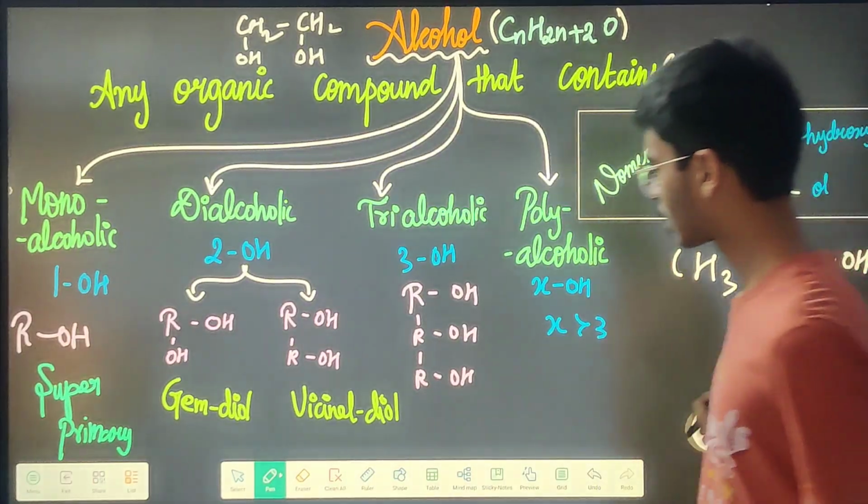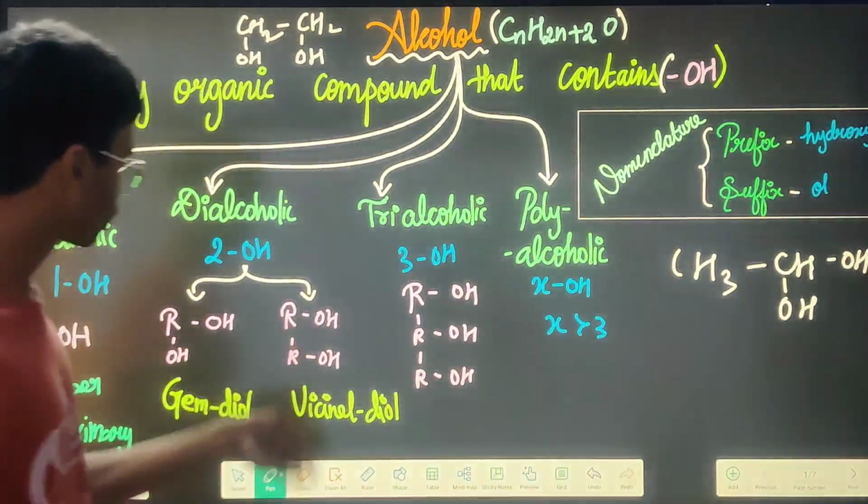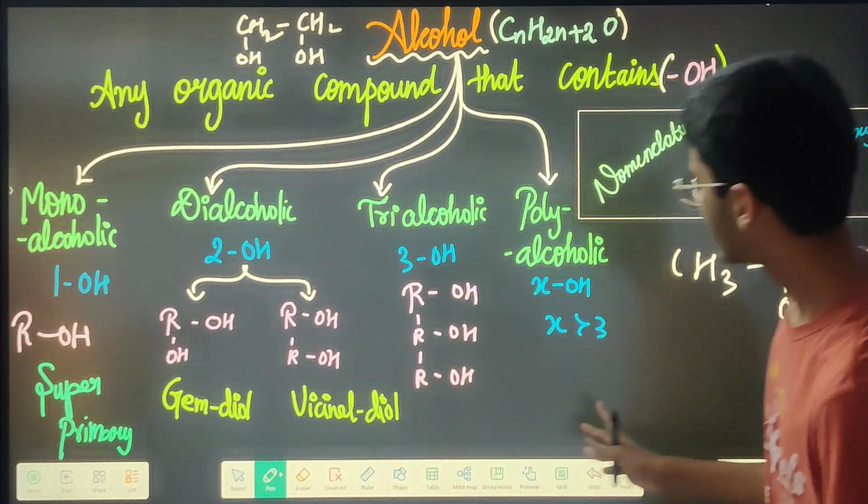Next is vicinal ethane diol, that is also there, just vicinal diol.